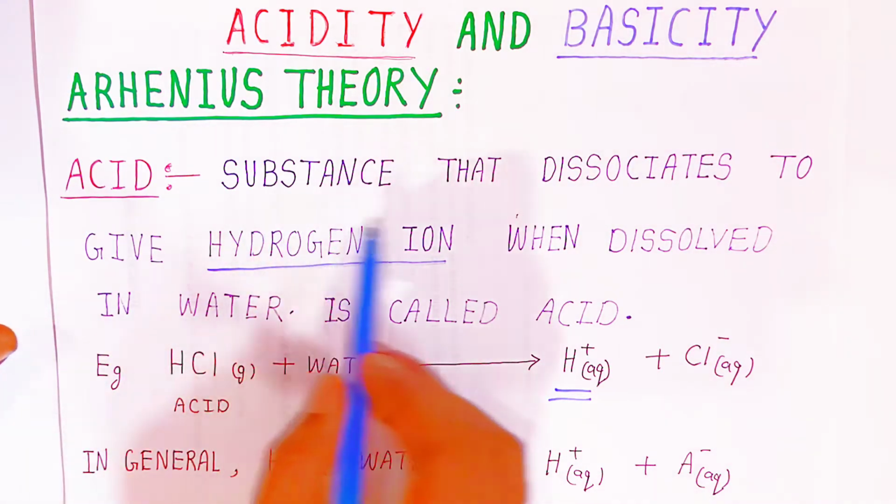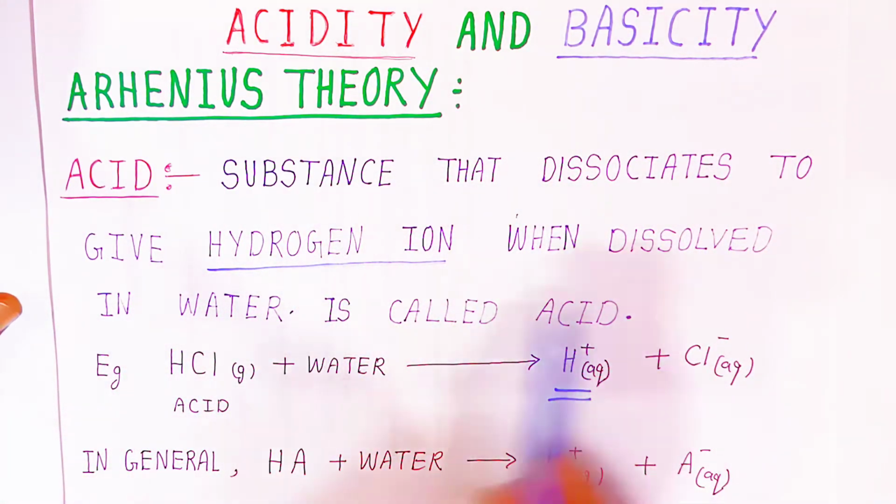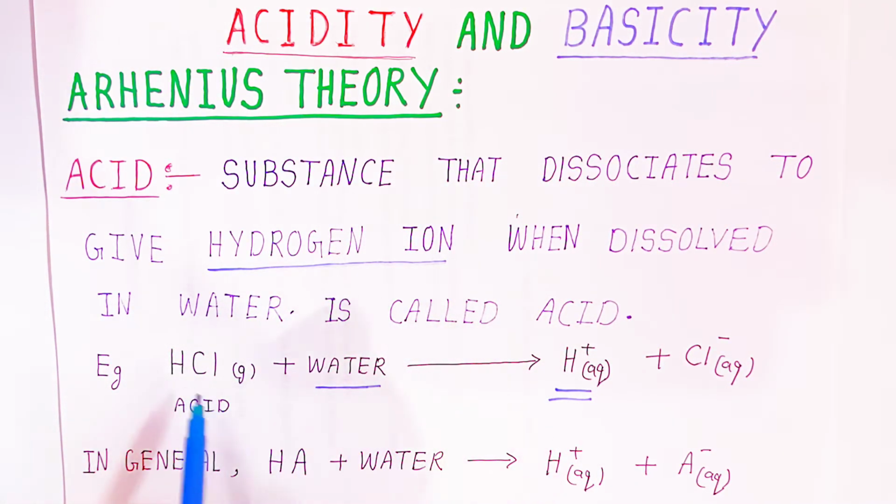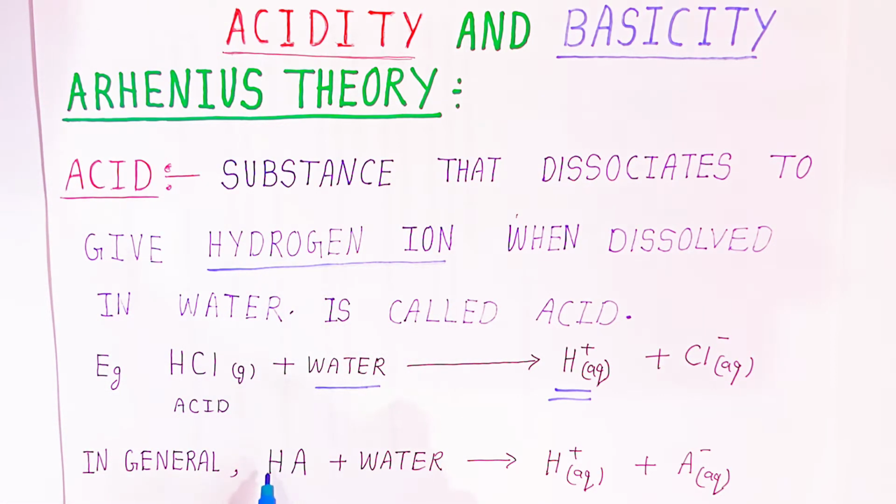Now students, a substance that dissociates to give hydrogen ions when dissolved in water is called an acid. That means water is a must. You have to dissolve the substance in water and if it is producing H plus ions, then we can say the substance HCl is acidic in nature. So in general students, we can take any substance HA which, when dissolved in water, will give H plus and A minus. This is the general equation I have written. If any substance dissolved in water produces H plus ions, that is hydrogen ions, then that substance is called an acid according to Arrhenius. So this theory of the acid was put forward by Arrhenius.